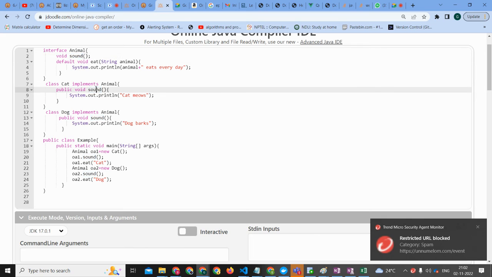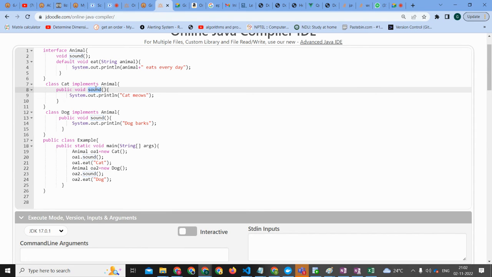Both are having sound. So line number 9 will get printed, cat meow. In line number 21, OA1 dot eat of cat. We have a default method in line number 3. So line number 4 gets printed: cat eats every day.